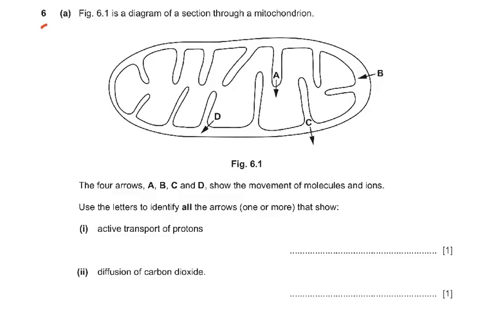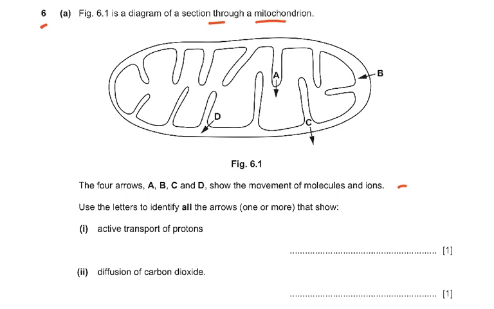Now coming to question number 6, which is a very interesting question because it's an easy one. Respiration and photosynthesis seem to go well with all of us, and we do very well in that. Figure 6.1 is a diagram of a section through a mitochondrion. The 4 arrows A, B, C, and D show the movement of molecules and ions. Use the letter to identify all the arrows, one or more, that show active transport of protons.